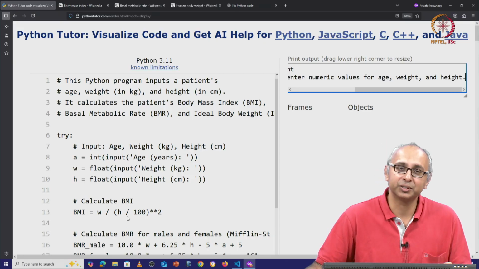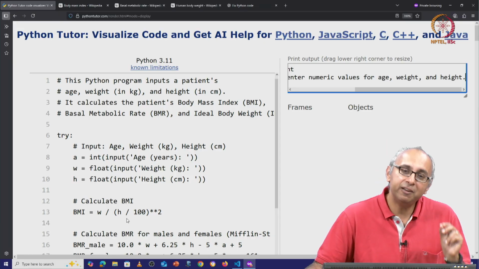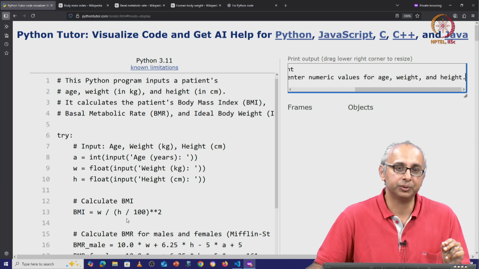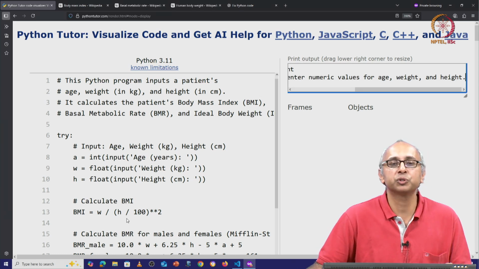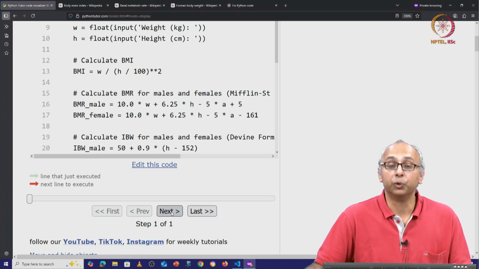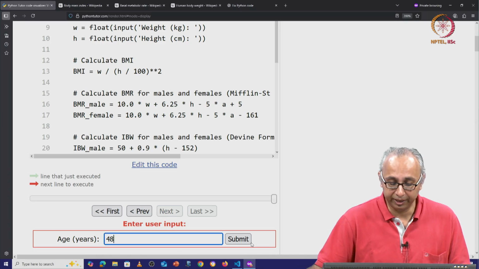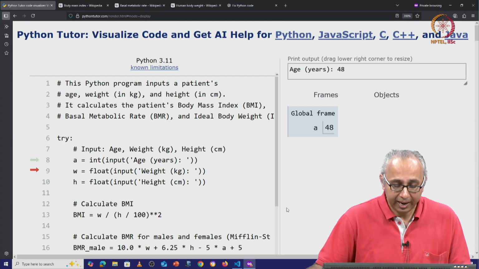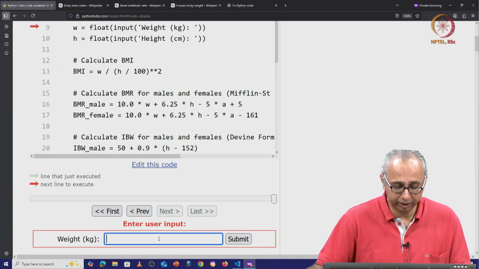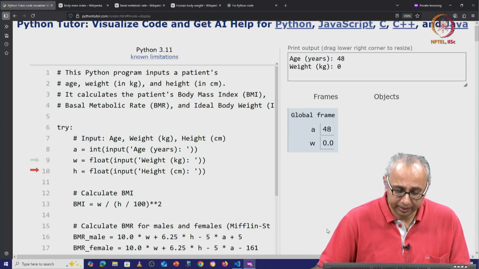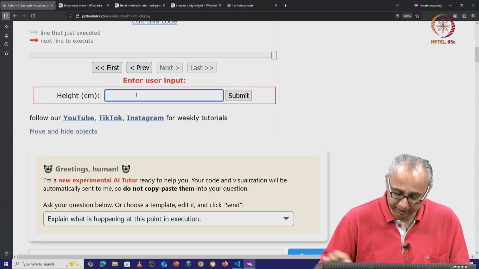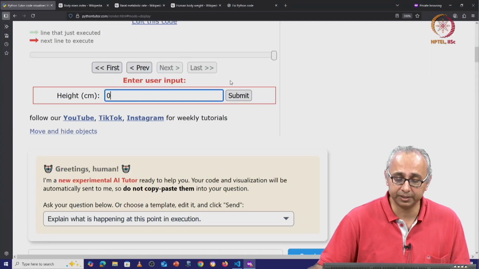Of course, I'm not 0 centimeters tall, but if I gave that particular input, let us see what this code would do. So I run the code again. I enter my age. This time let me put a numeric value for my age. And let me also put a numeric value for my weight. Let us say 0 kg. And let us put another numeric value for my height. Let us say 0 centimeters.